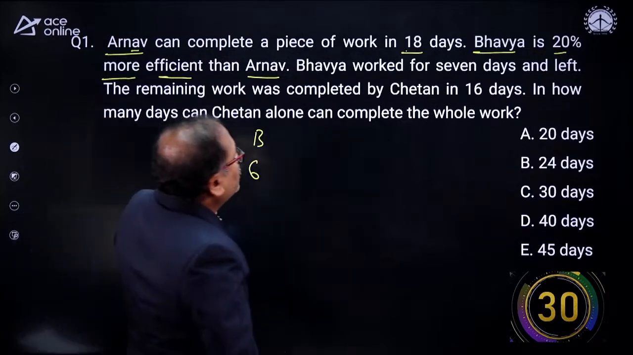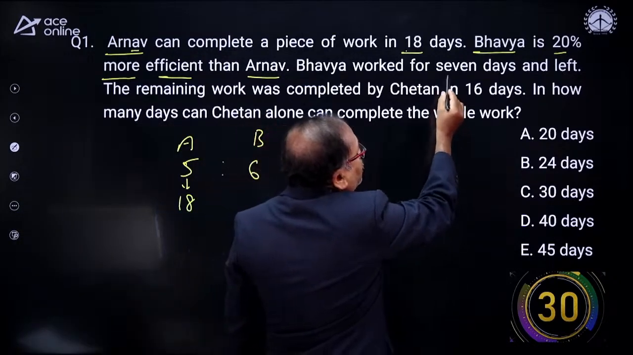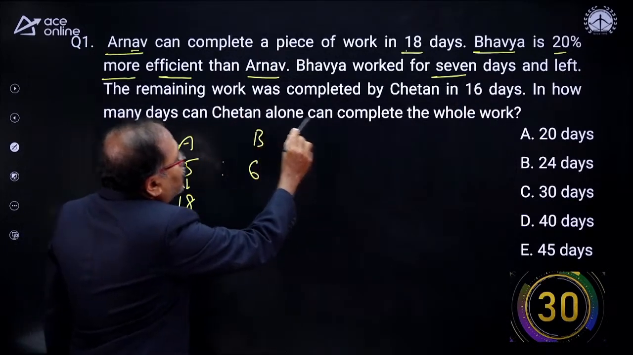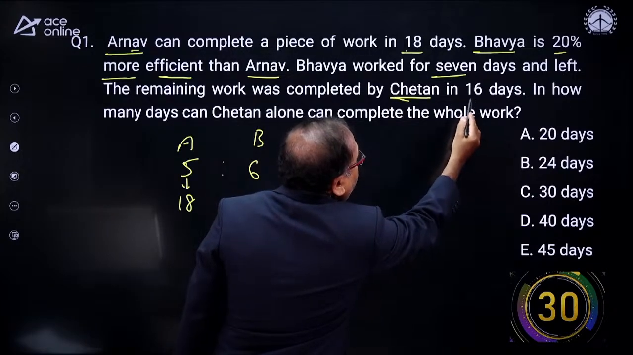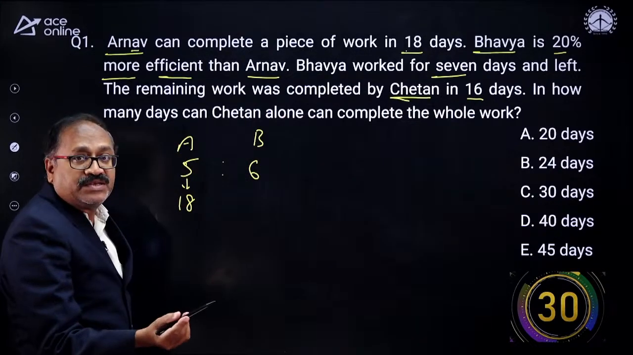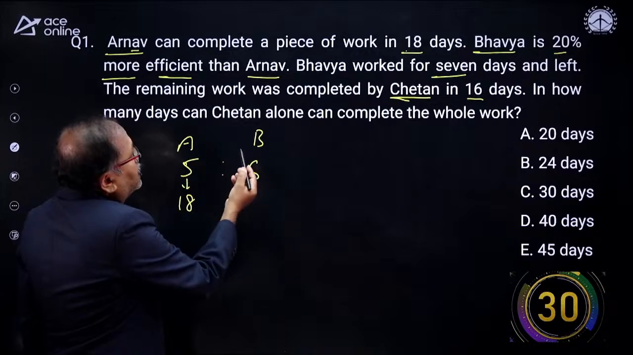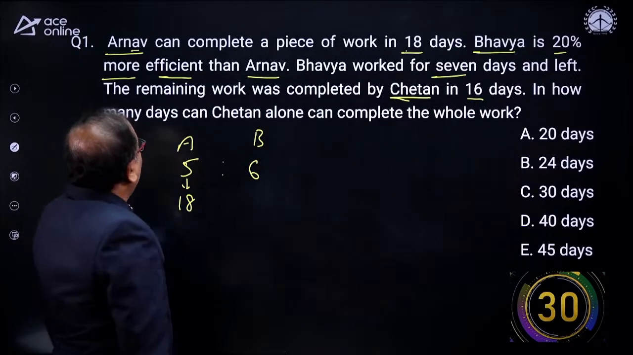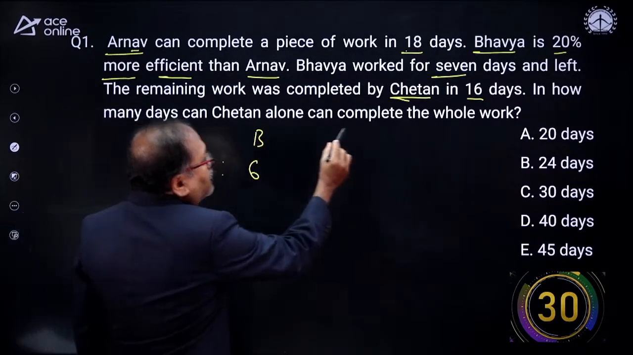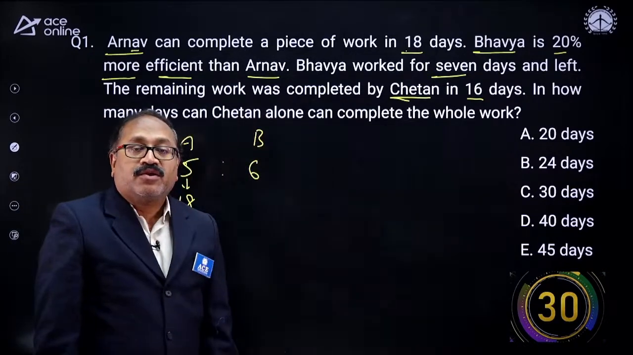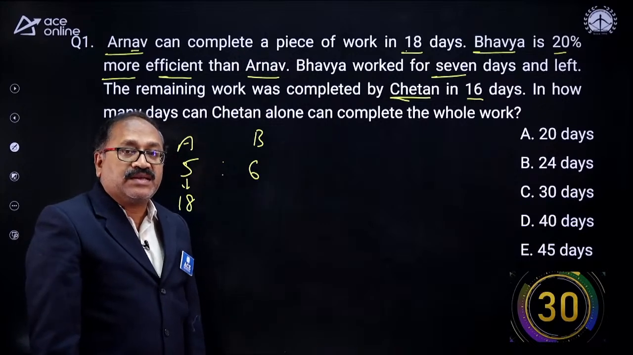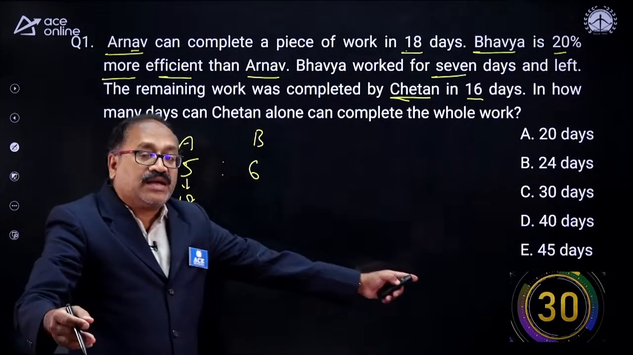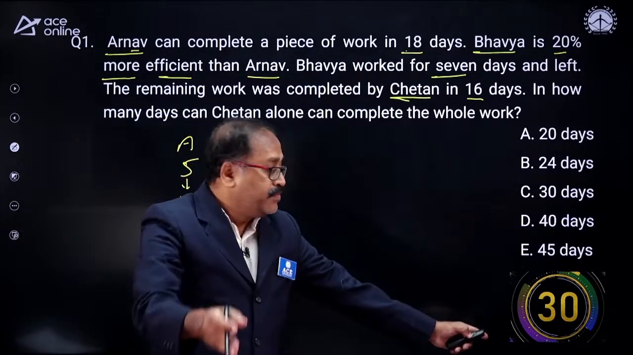The next part: Bhavya worked for 7 days and left, and the remaining work was completed by Chetan in 16 days. Chetan is another person. So here it is talking about A and B, and C completed the remaining work in 16 days. Now, in how many days can Chetan complete the whole work? I selected this from a previous year exam. If you can answer the question, I give 30 seconds for you to answer, and your time starts now.